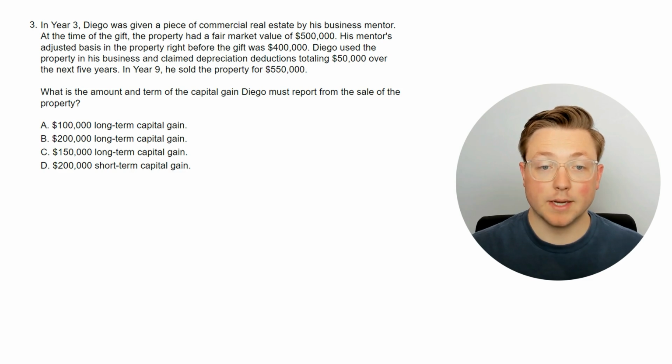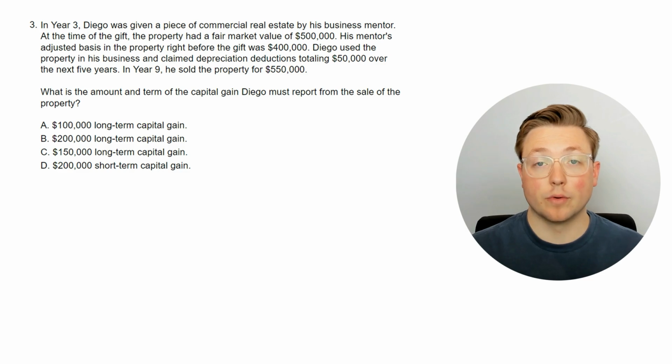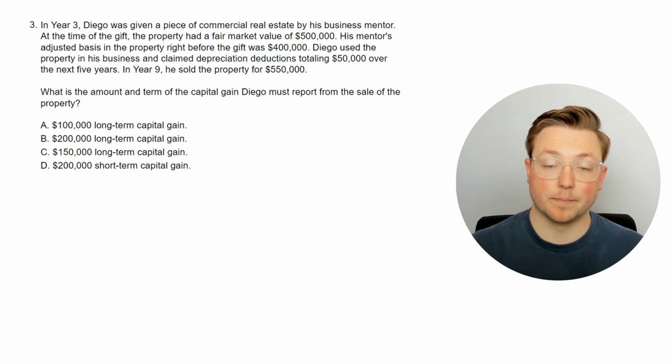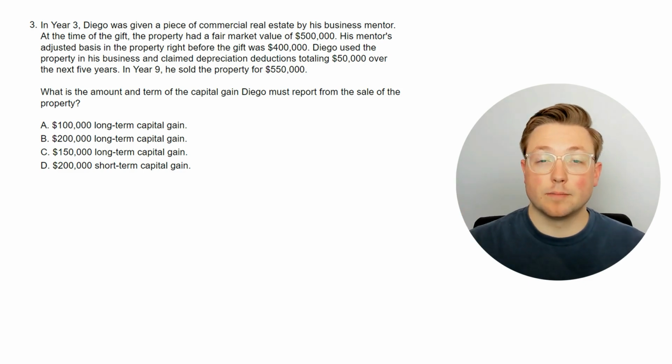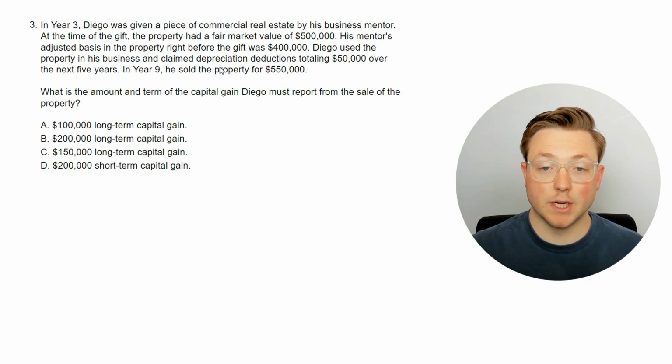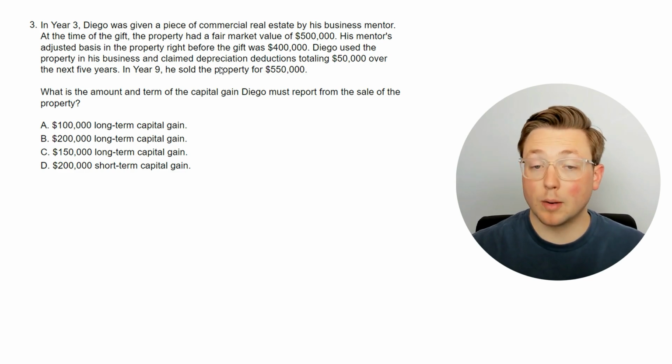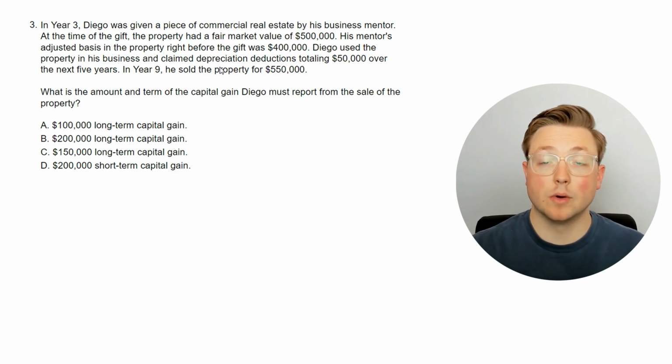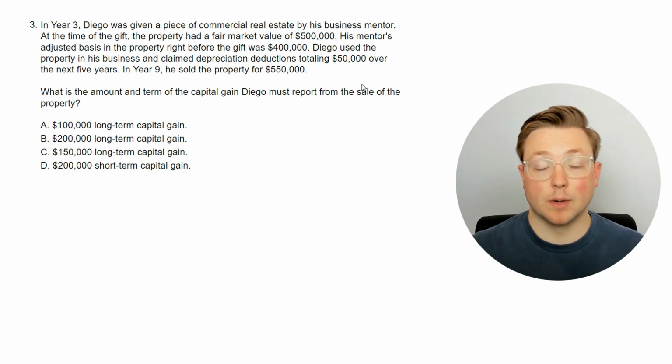Diego used the property in his business and claimed depreciation deductions totaling $50,000 over the next 5 years. In year 9, he sold the property for $550,000. What is the amount and term of the capital gain Diego must report from the sale of the property? Okay, so this is pretty similar, but we have one wrench thrown in there of the depreciation. Take a second, pause the video. We've already done 2 questions going over this, so you probably could figure this out. Again, pause the video, see if you can get the correct answer, and when you're done, come back and we'll look at the answer together.